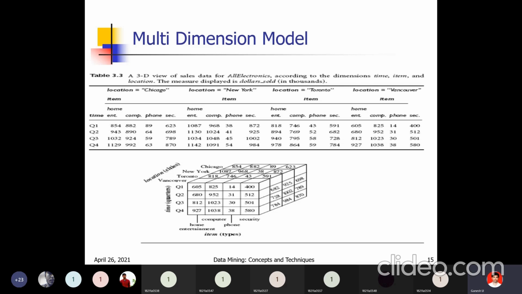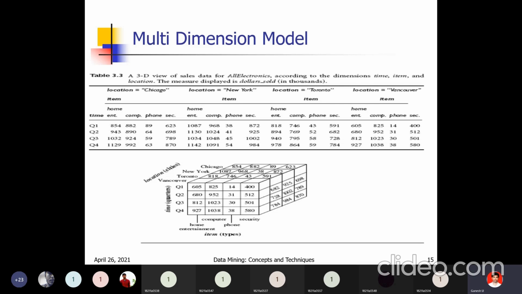Like that, in the New York location also, items are of 4 types: home entertainment, computer, phone, and security related. In Toronto also: home entertainment, computer, phones, security related items. So I am having 4 branches in 4 locations: one is Chicago, one is New York, one is Toronto, one is Vancouver.